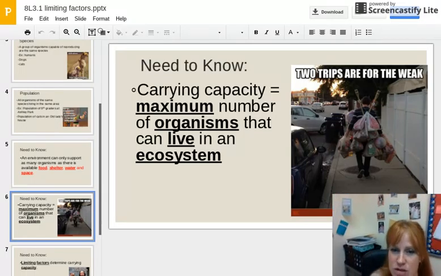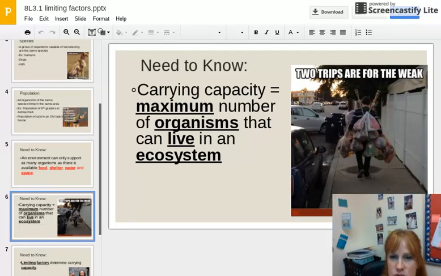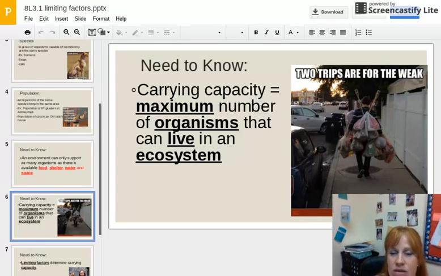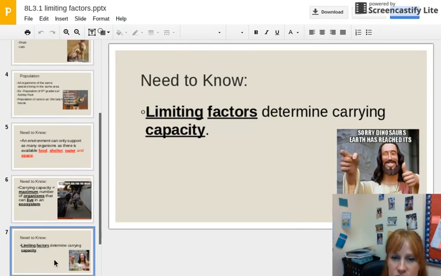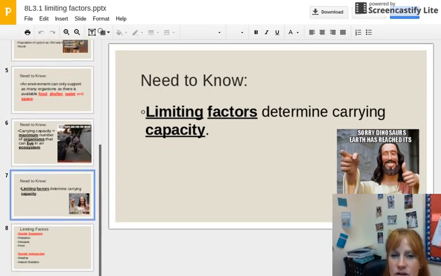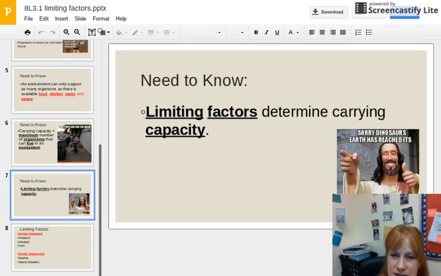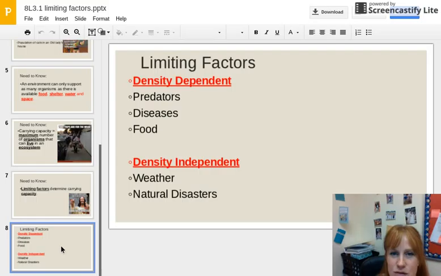And again, I put a picture of somebody carrying a ton of bags because that's what I think of: how much something can carry or hold. Okay, so carrying capacity in ecosystems is the maximum number of organisms that can live in that ecosystem. Okay, another important fact that you need to know is that limiting factors determine carrying capacity. So what are those? And this says, sorry dinosaurs, Earth has reached its carrying capacity. I just thought it was funny.